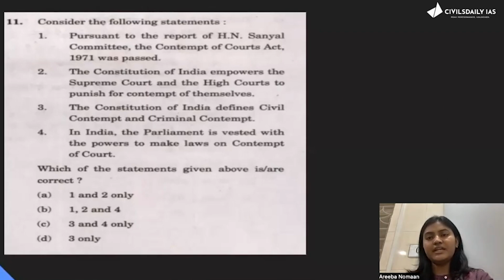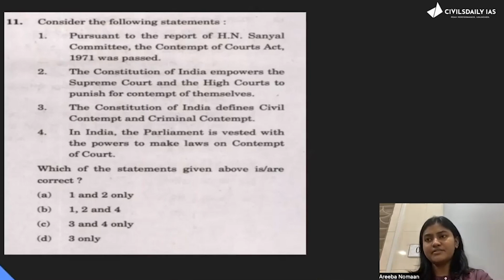See the fourth now. In India, Parliament is vested with powers to make laws on contempt of court. Obviously, we have Contempt of Court Act 1971, which is made by Parliament. So yes, Parliament is vested with the power. So you didn't have to know every committee, every report that is being published. Obviously, if you didn't know H.N. Sanyal, that doesn't matter. In this question, UPSC doesn't want to know if you know H.N. Sanyal committee or not. What it wants is your basic understanding of Constitution, Supreme Court, High Court. Through your basic understanding, you can solve this question. The answer to this question is, of course, B, 1, 2, and 4.